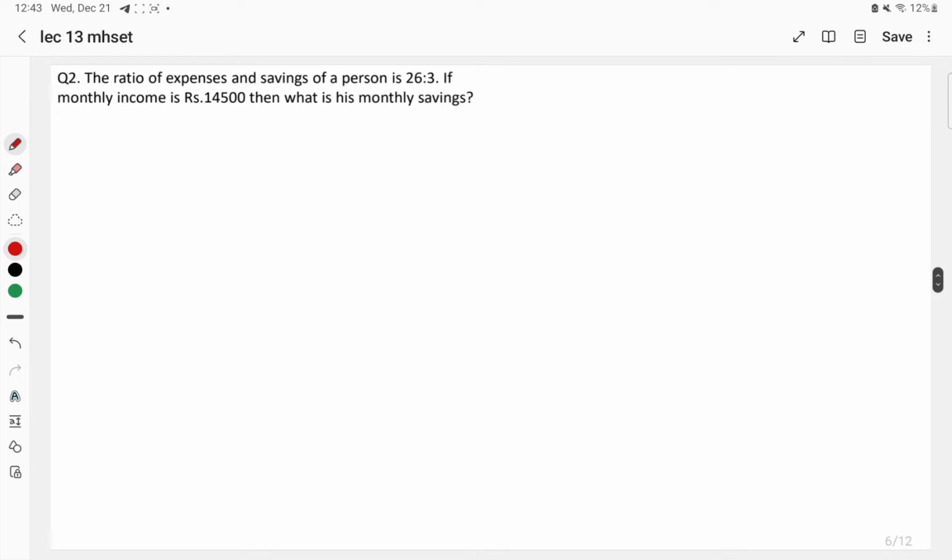The ratio of expenses and savings of a person is 26:3. If the monthly income is rupees 14,500, then what will be his monthly savings? What is the question? Try to understand. Expenses is money going out of the pocket. Okay, money going out of the pocket.